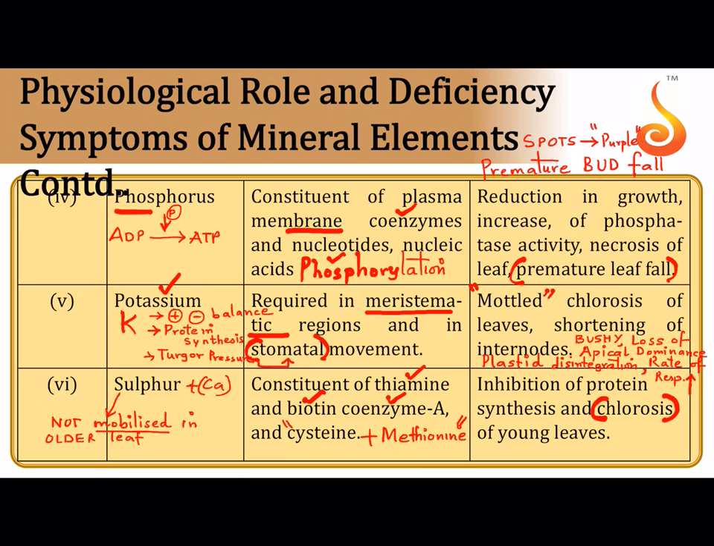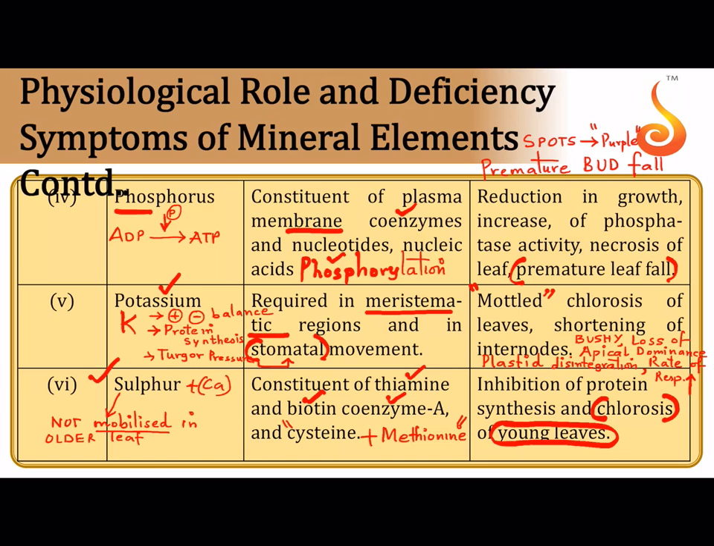So if there is a deficiency, the sufferers will be the younger parts of the plant, because usually when there is deficiency, all the elements are broken down. Compounds containing the elements are broken down in the older parts, and they are sent as an emergency to the growing or the younger parts, which does not happen in the case of sulfur. That's why you see chlorosis not of the older leaves, but of the younger leaves.